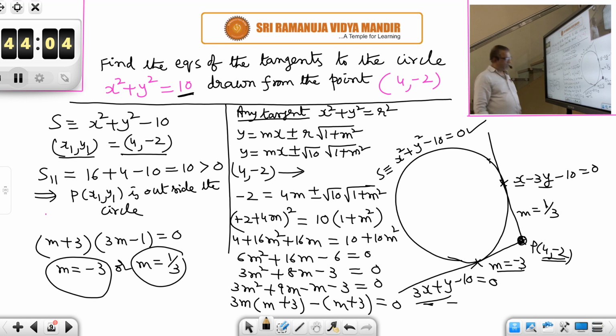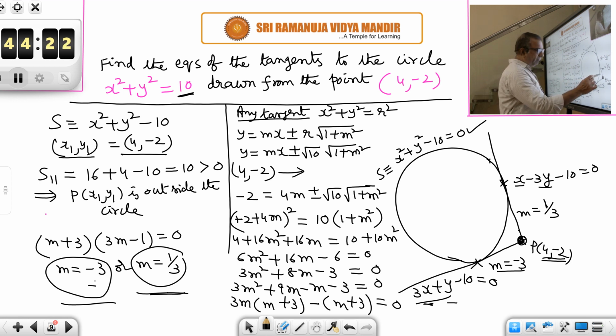What is your comment by seeing the slopes? Observe the slopes carefully and make a comment. Slope is -3 and 1/3, means their product is -1, is it not? 1/3 into -3 is -1. That means these are perpendicular tangents.